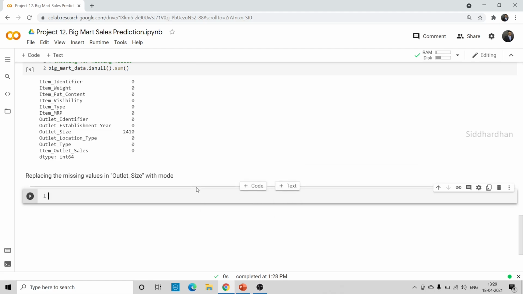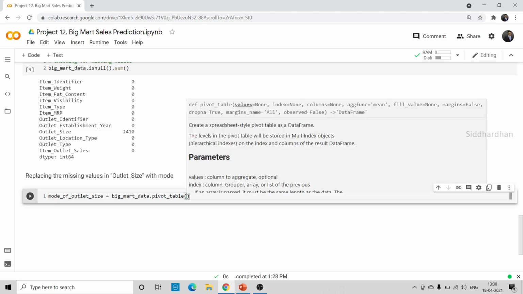I'll create a variable as mode of outlet size. So mode of outlet size is equal to, mention the data frame, Big Mart data dot pivot table. I'll explain in a minute what is meant by this function. You can also see the description of this particular function. The pivot table creates a spreadsheet style pivot table as a data frame. The levels in the pivot table will be stored in multi-index objects. If I run this, you can understand.